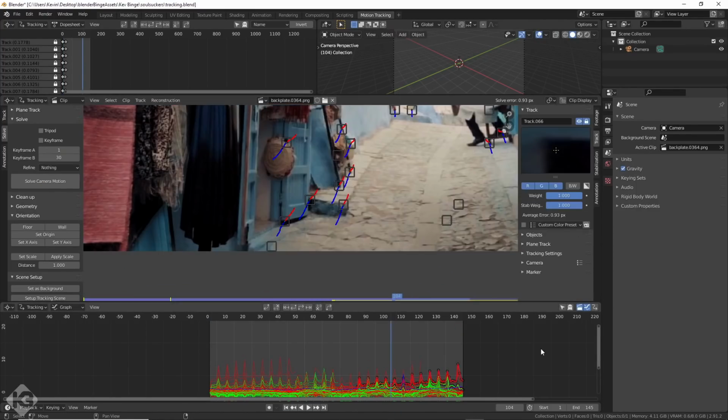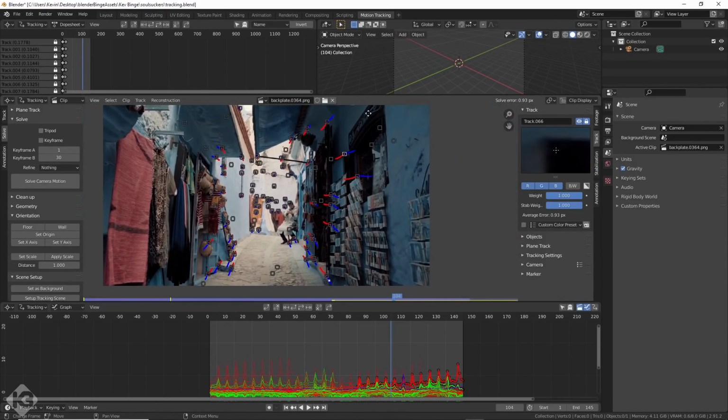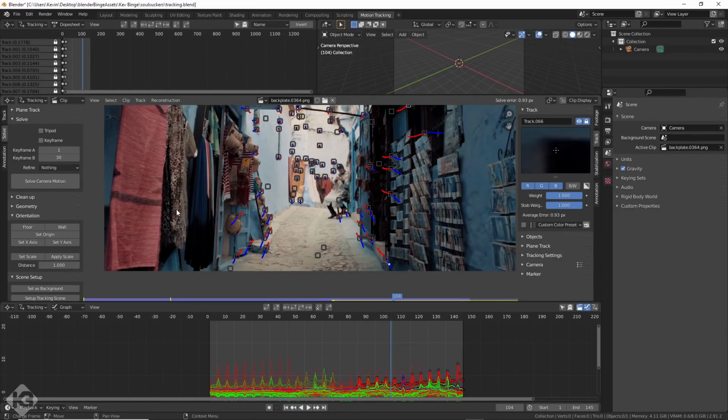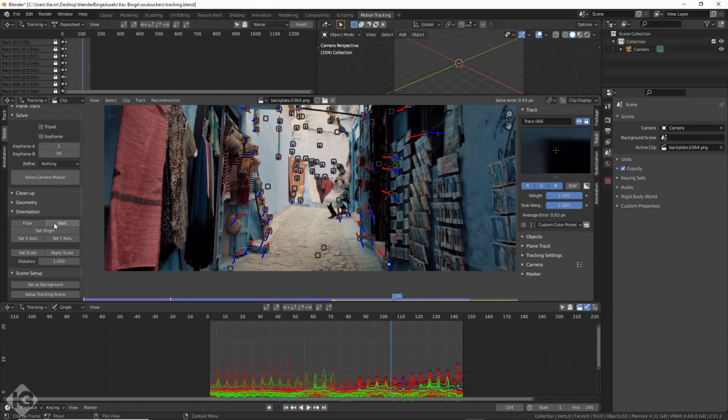Crap. I went back in and added more markers until my solve was under 1. I figured under 1 would be okay for this, as it's going to be like a moving smoke thing, but under 0.3 would have been best. But yeah, oh well. When I got my track, it looked decent.